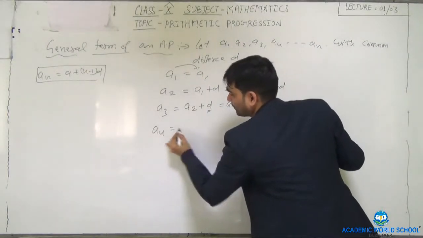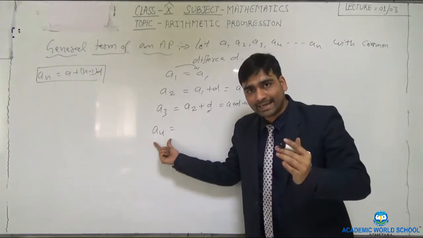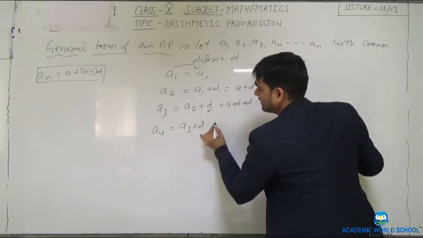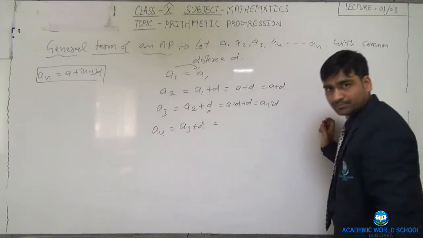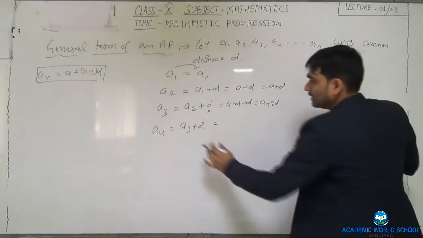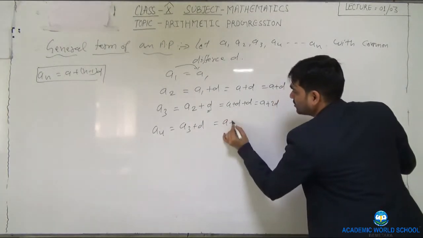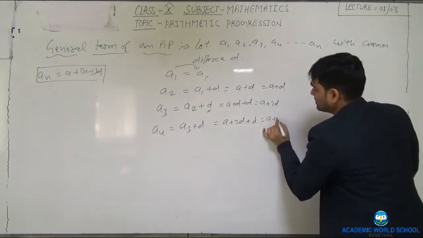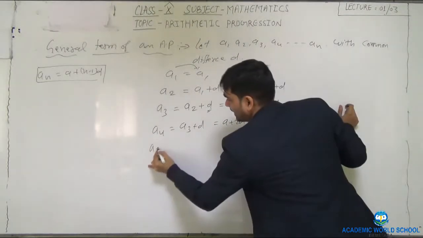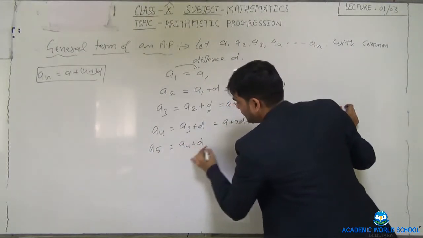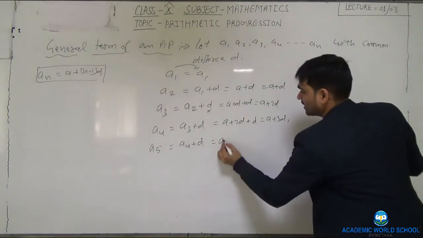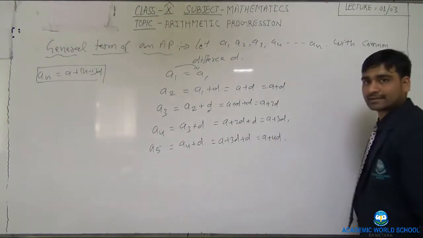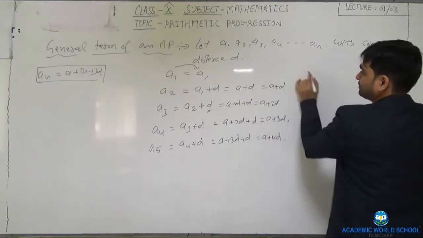So here see A4. How will we get the fourth term? By adding the common difference in its third term. So in the third term, if you add the common difference, we will get the fourth term. This is the procedure as I have explained. So A3 is A plus 2D, plus this common difference, so A plus 3D we will get. One more term, A5. How will we get A5? In the fourth term, if we add the common difference, and the fourth term is A plus 3D plus D, that means A plus 4D. Correct.